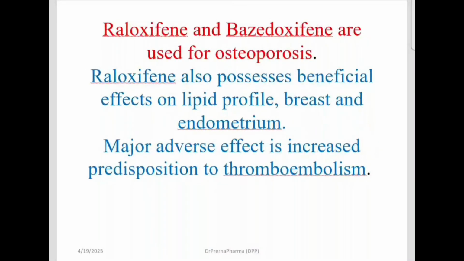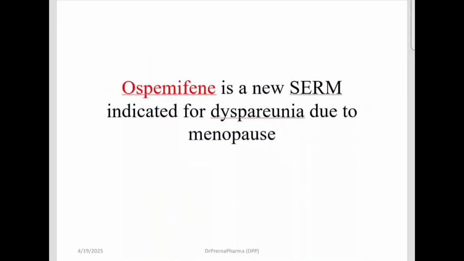Next we have raloxifene and bazedoxifene. They are used for osteoporosis. Now we know that they are basically SERMs, selective estrogen receptor modulators, and tamoxifen is the one which is used in breast cancer. Raloxifene is used in postmenopausal osteoporosis. They also possess a beneficial effect on lipid profile, breast, endometrium. Major adverse effect is thromboembolism.